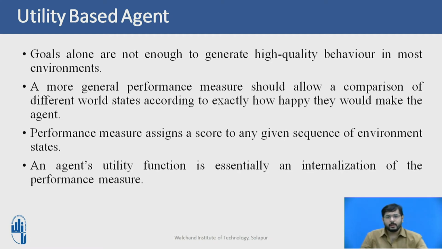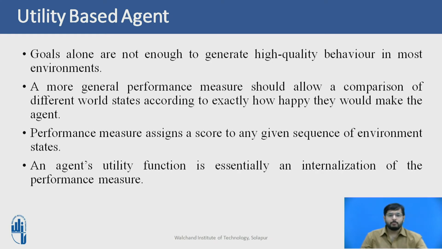Let's take an example: many action sequences will get a taxi to its destination, thereby achieving the goal. But some routes are quicker, safer and more reliable, or cheaper. Goals just provide a simple binary distinction between happy and unhappy states.